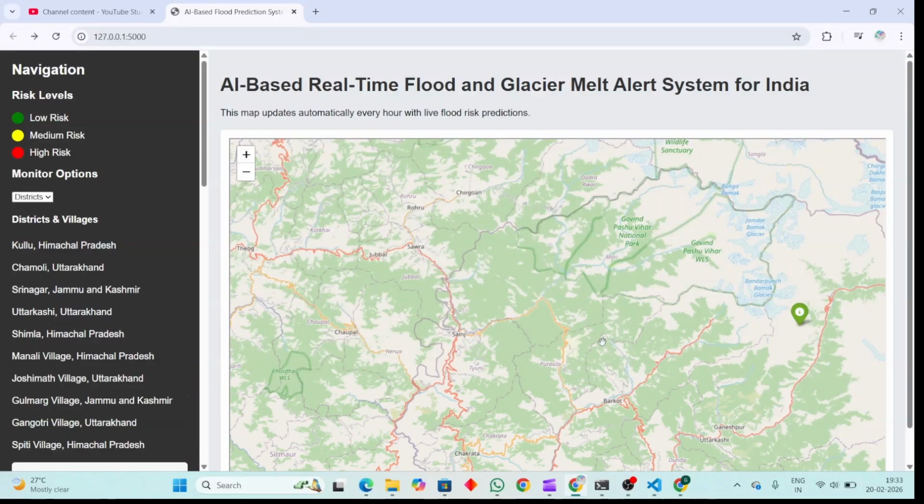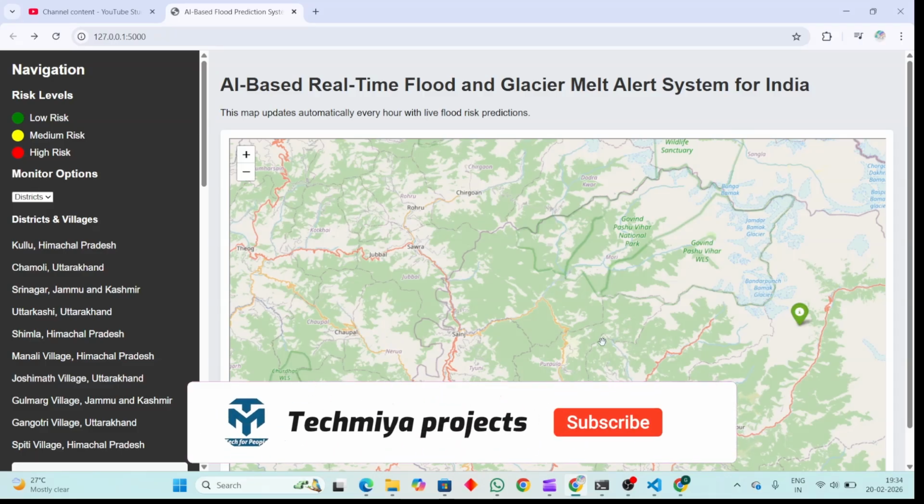So I'm here with a new video called AI-based real-time flood and glacier melt alert system for India.